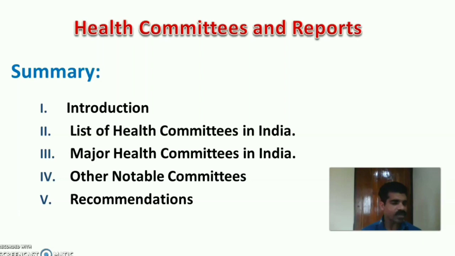So today we have discussed the health committees and their reports. Introduction, list of health committees in chronological order, the major health committees in India and their recommendations, other notable committees and other committees and their recommendations.